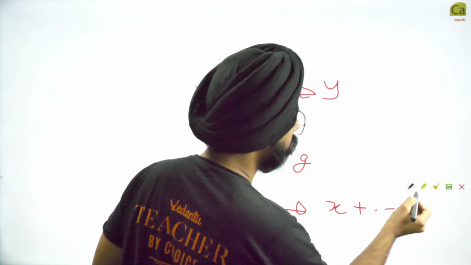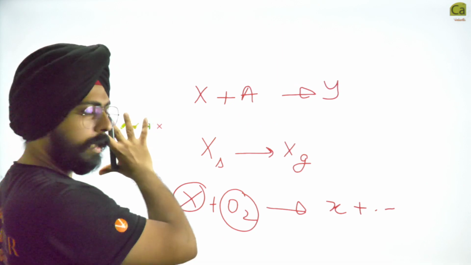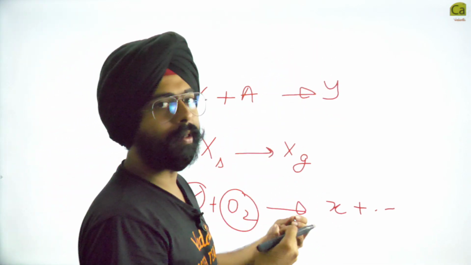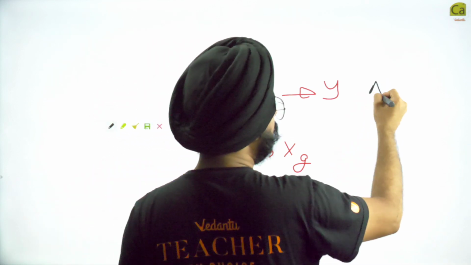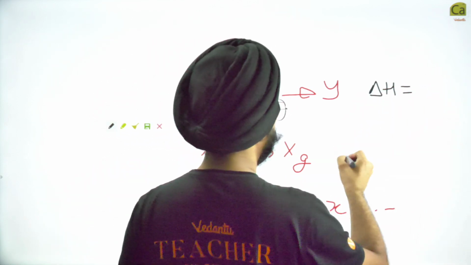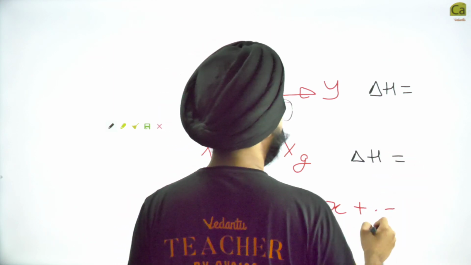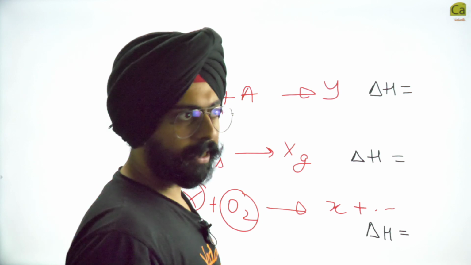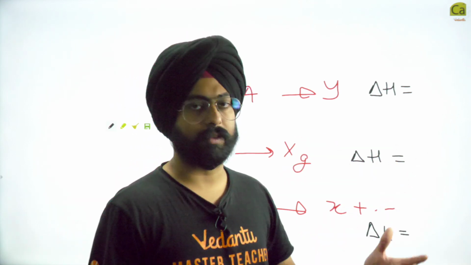For any reaction in chemistry, there is always some enthalpy change associated with that process. Delta H of this reaction could be something, delta H of that reaction could be something else. Delta H is positive if the reaction is endothermic, delta H is negative if the reaction is exothermic.